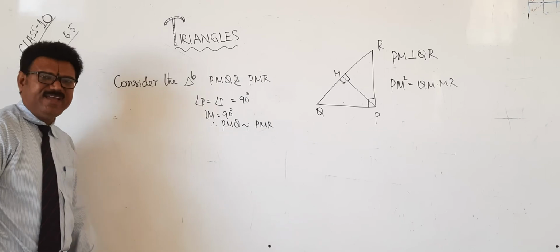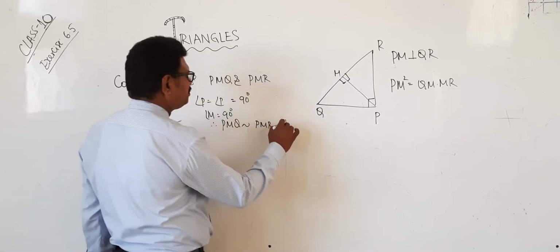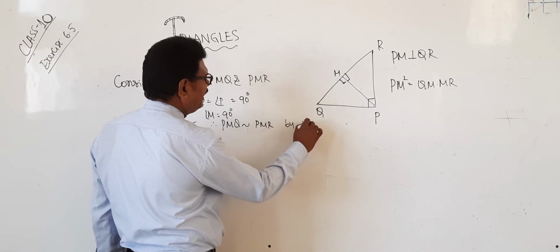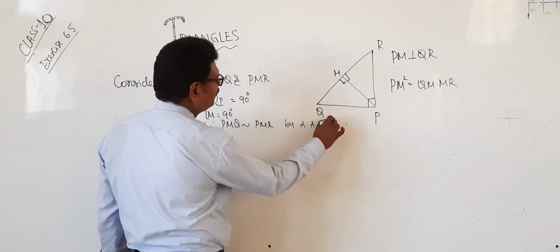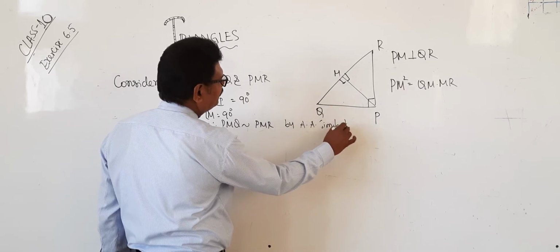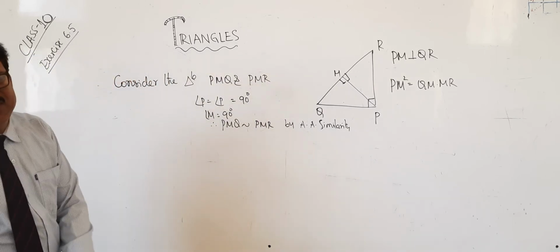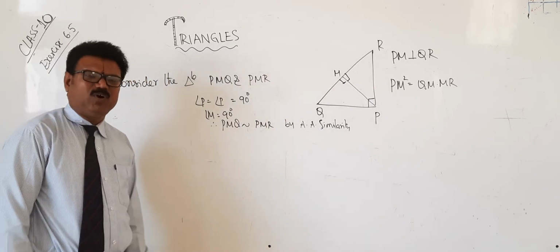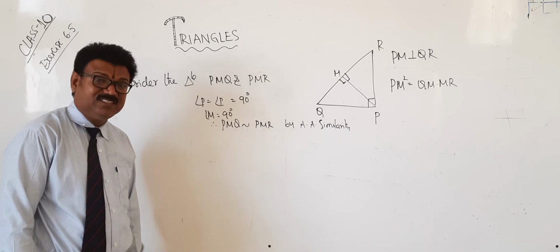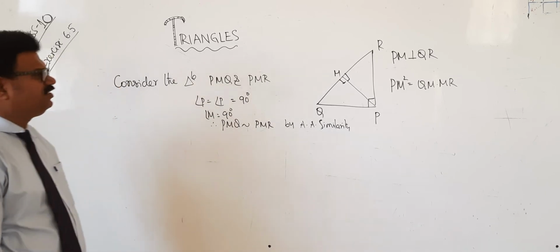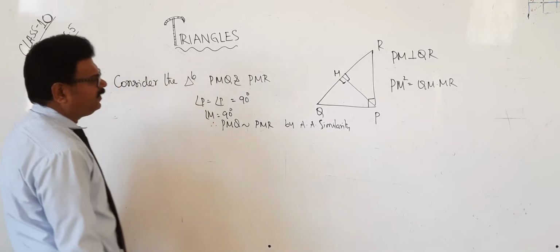Okay? By which condition? A similarity. When these two are similar, it means the corresponding sides are proportional. Very simple. Okay? Yes.